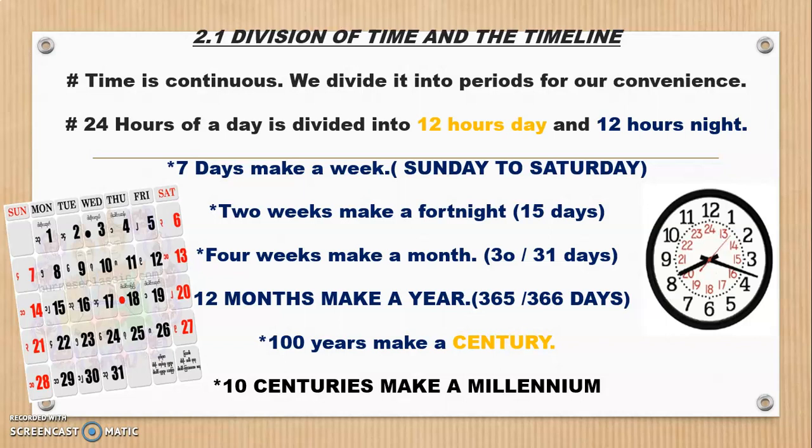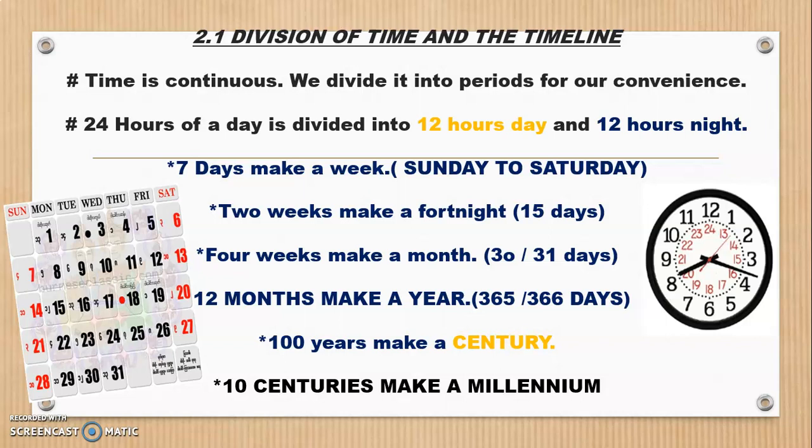When 4 weeks are taken together, that is a complete month. In a month we have 4 weeks. You can see the calendar page which I have shown to you. So 4 weeks make a month, and in a month you have either 30 days or 31 days. Similarly, there are 12 months in a year. So when these 12 months are taken together, we get one complete year, and one complete year is made up of 365 days or 366 days.